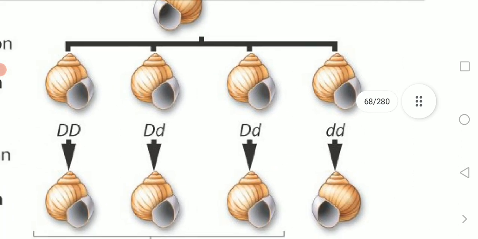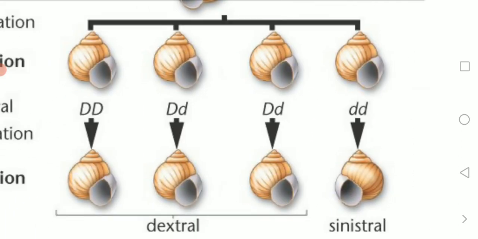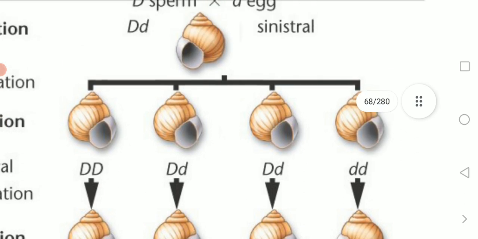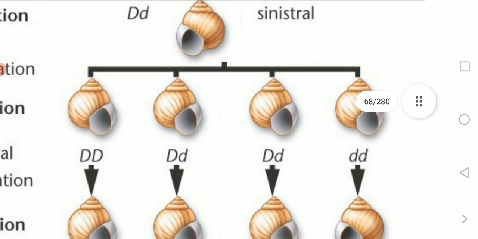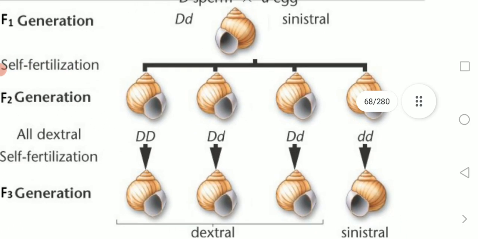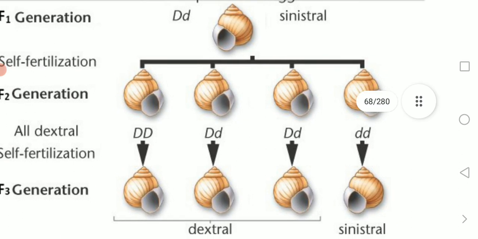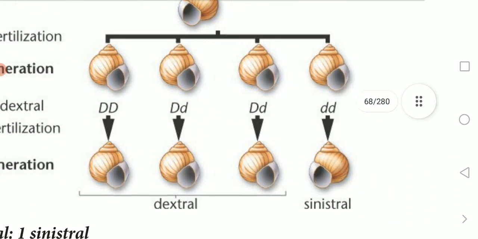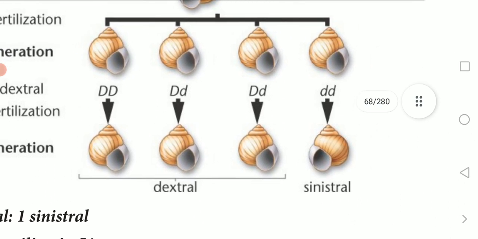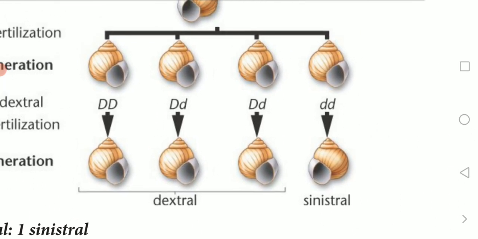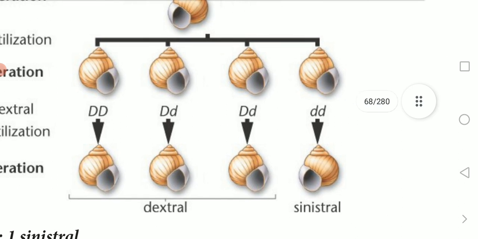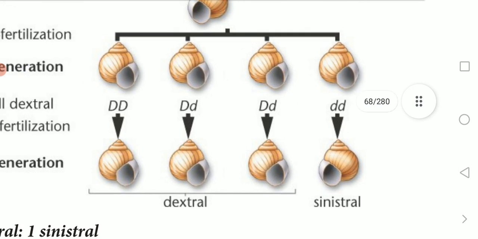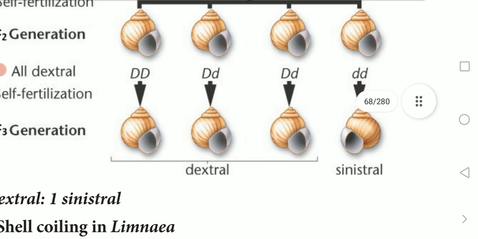But here the small d, small d comes under the sinistral type. Okay, these are the conditions of the F2 generation. In self-fertilization, the last one, small d, as I told you, is the sinistral type. But here the sinistral type won't come. Even though it is small d, it is influenced by the DNA that came from the dominant character. All the F2 generation undergoes the dextral type.